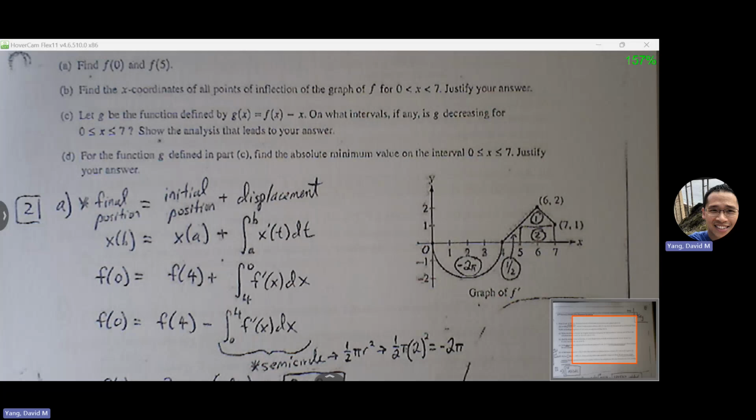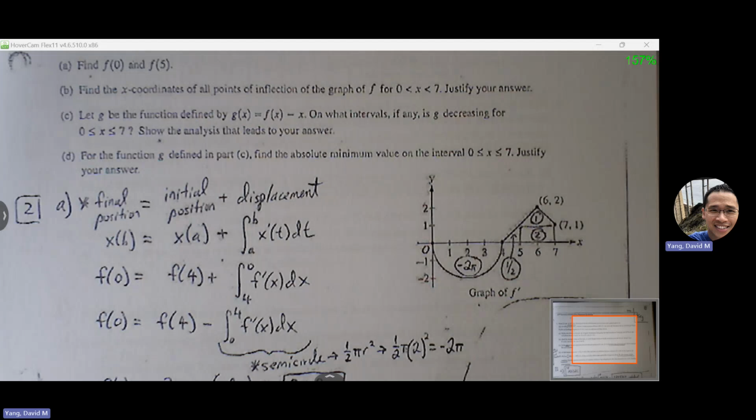Remember, if they don't give you an integral formula like this, they're not giving you a formula.